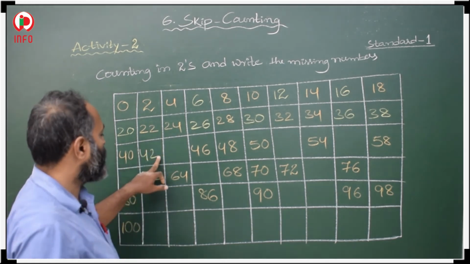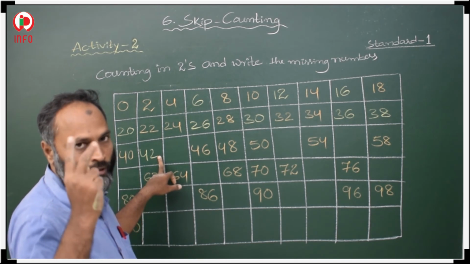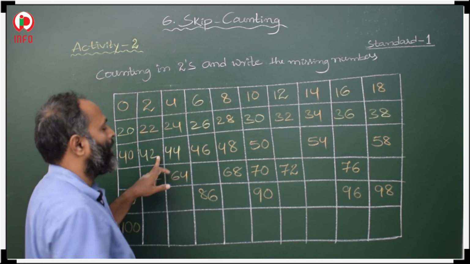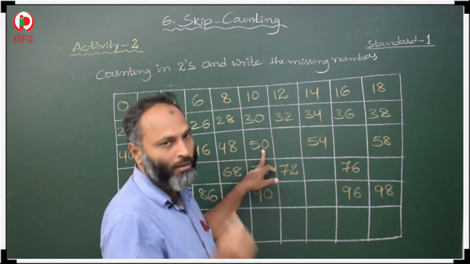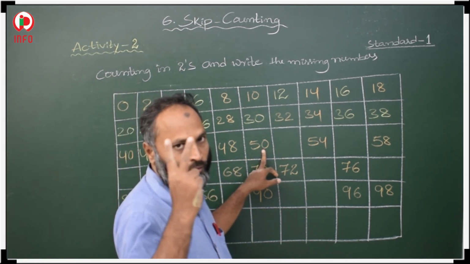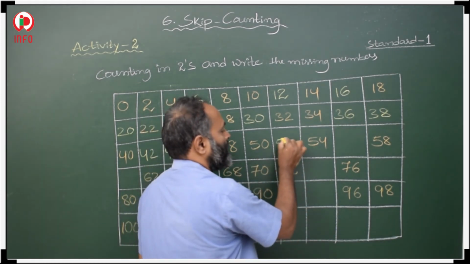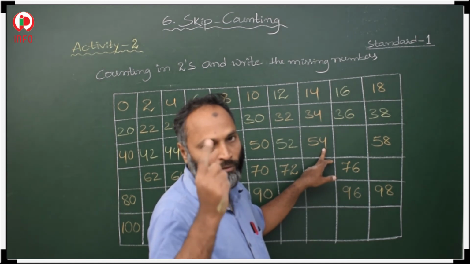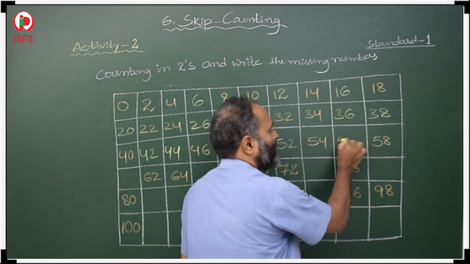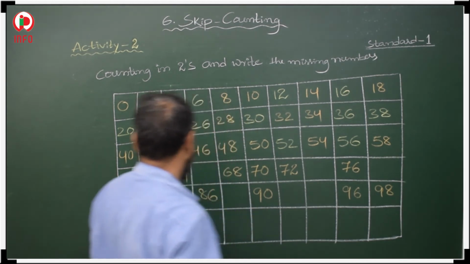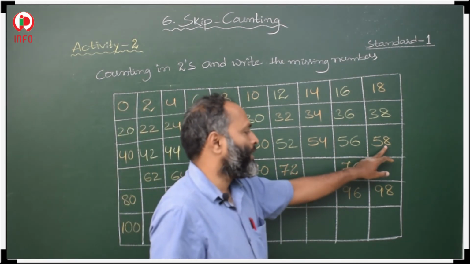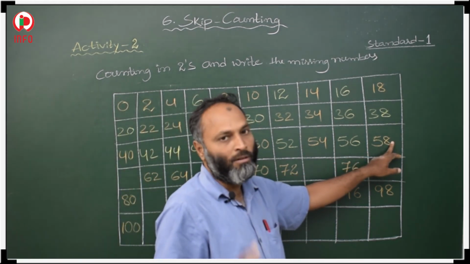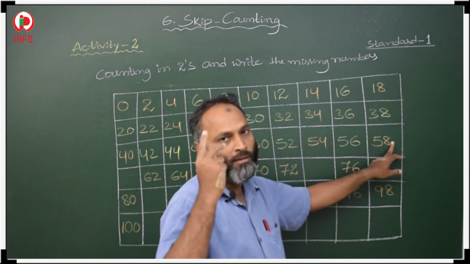From 42 count 2's, 43, 44. Then 50, 51, 52. From here 54, 55, 56. Here 58 is there and the next is missing, so from 58 we count 2's, 59, 60.